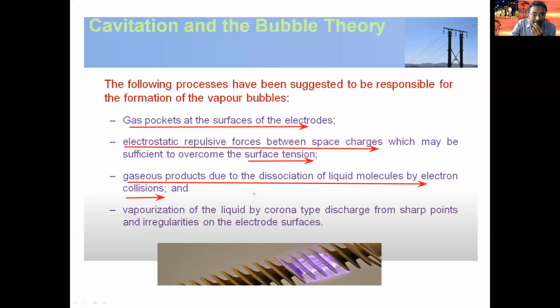If more electrons are increasing between the two electrodes, that means instead of acting as an insulator, it will act as a conductor. Next, vaporization of liquid and corona-type discharge from sharp points and irregularities on the electrode surfaces. Because of this also, the dielectric strength of the liquid type dielectric material goes on decreasing.